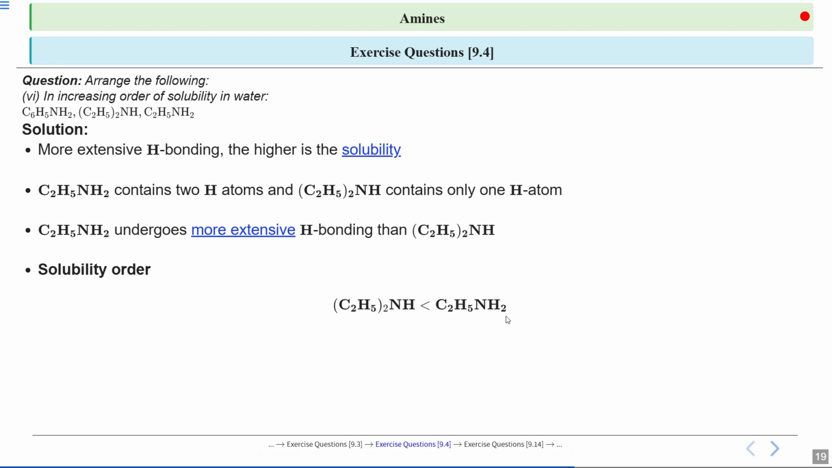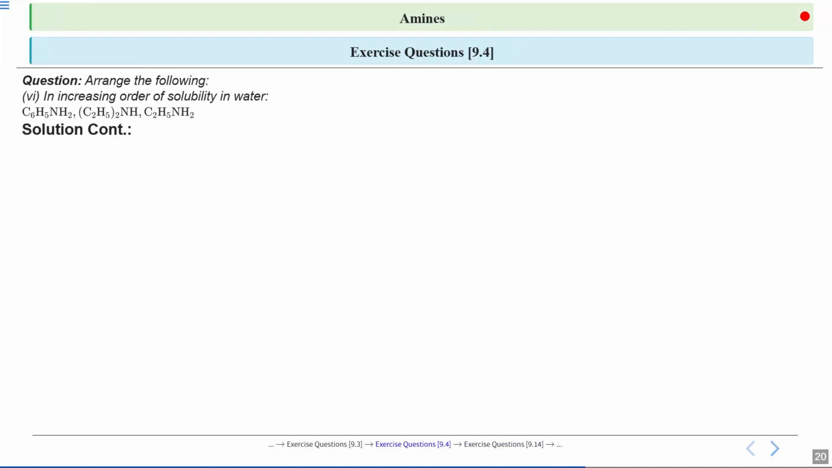Now we are going to compare it with aniline, which is an aryl amine. If I talk about the solubility of amines, it decreases with increase in molar mass. As the molecular mass increases, the solubility in water generally decreases. Why does this happen? Because larger molecules have more non-polar hydrophobic part that doesn't interact well with water molecules.